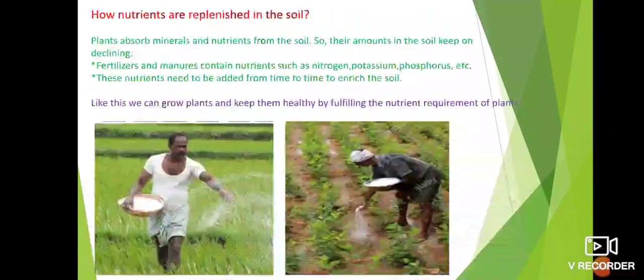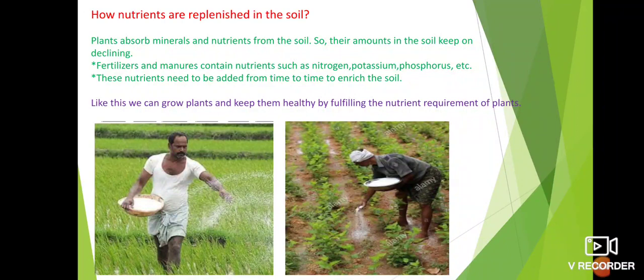It is clear. Next, up to here we have studied about nutrition and the modes of nutrition. How are these nutrients replenished in the soil? See, plants absorb water and minerals from the soil, and they absorb carbon dioxide from the air, and in the presence of sunlight these plants prepare their food, that is glucose. Plants also absorb nitrogen from the soil, which is converted by the Rhizobium bacteria. But the plants keep on utilizing these nutrients from the soil.